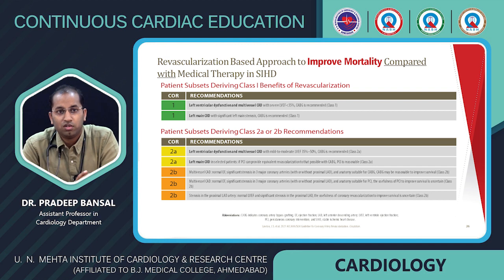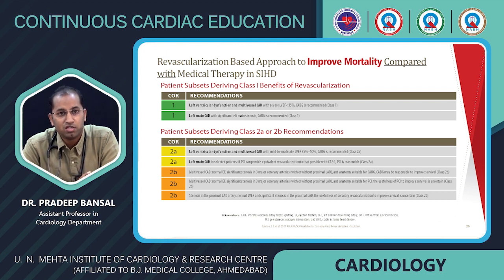There is also a class 2A recommendation: if there is LV dysfunction with multivessel CAD with mild to moderate ejection fraction, like 35 to 50%, then CABG is recommended. If there is left main CAD in selected patients, PCI can provide equivalent revascularization to CABG, so PCI is also a reasonable option for those patients.